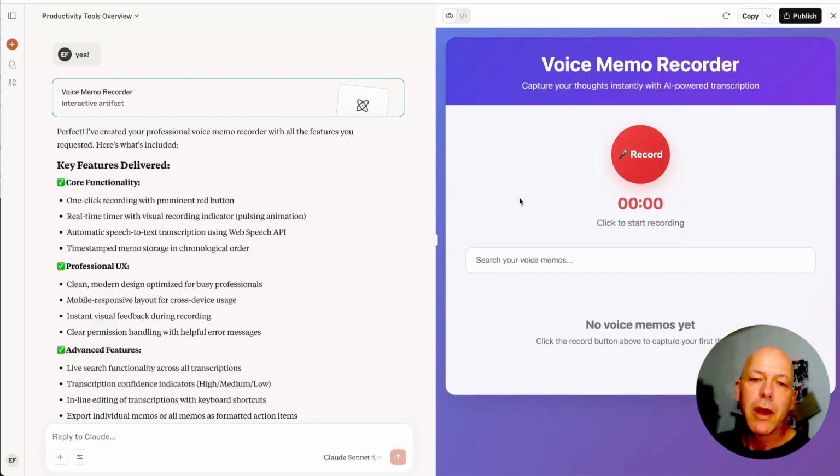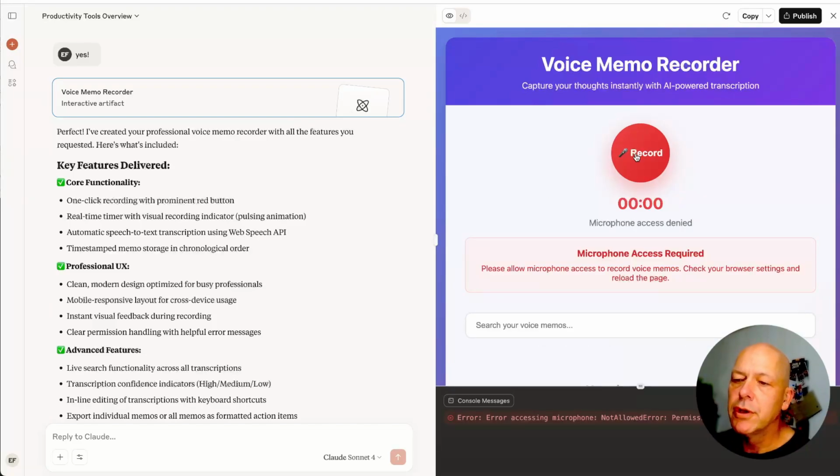I don't expect this to work on the first attempt, but I'm just going to hit record. Microphone access required. Please allow microphone to record your voice. Check your browser settings and reload the page. Error accessing microphone: not allowed. Permission denied. That's okay. We'll try to fix it. Also, I haven't published it yet, so I might try publishing first.